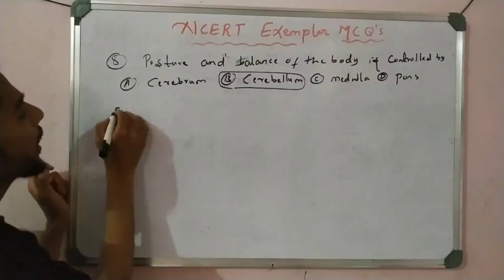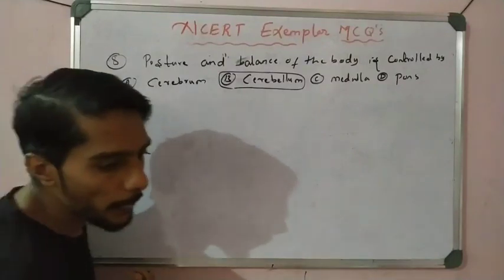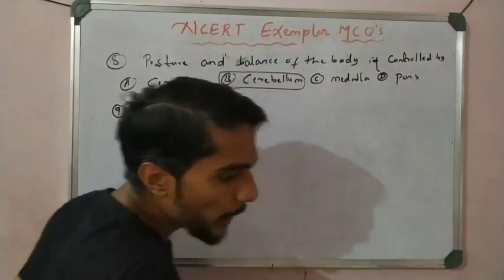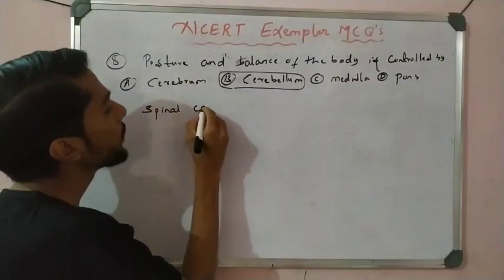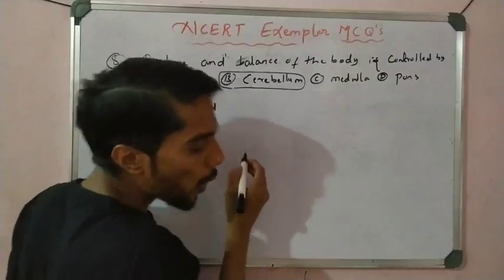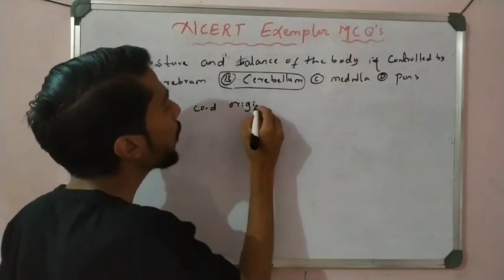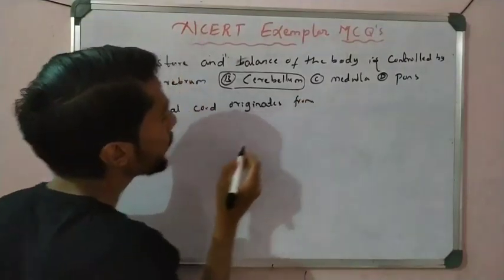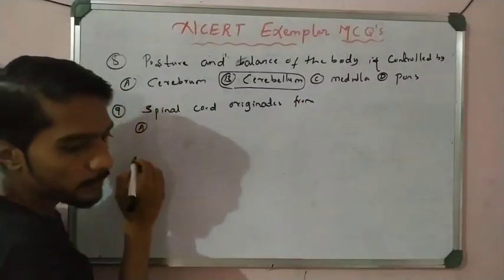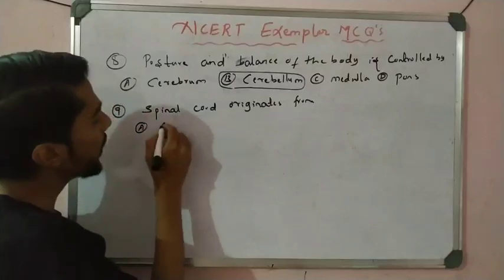So see question number 9. Spinal cord originates from: option A, cerebrum.